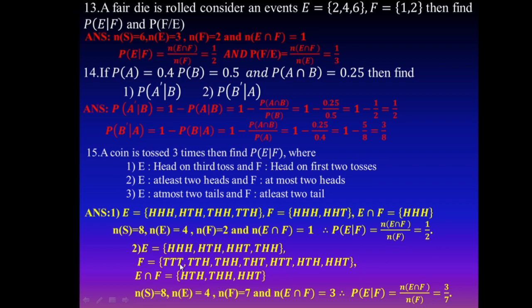Similarly, in the second case, E contains 4 elements, F contains 7 elements, and E intersection F contains 3 elements. Here also you find the probability of E given F is n of E intersection F divided by n of F. You write the ratio 3 divided by 7. Similarly, in the third case, E means at most 2 tails and F means at least 2 tails.